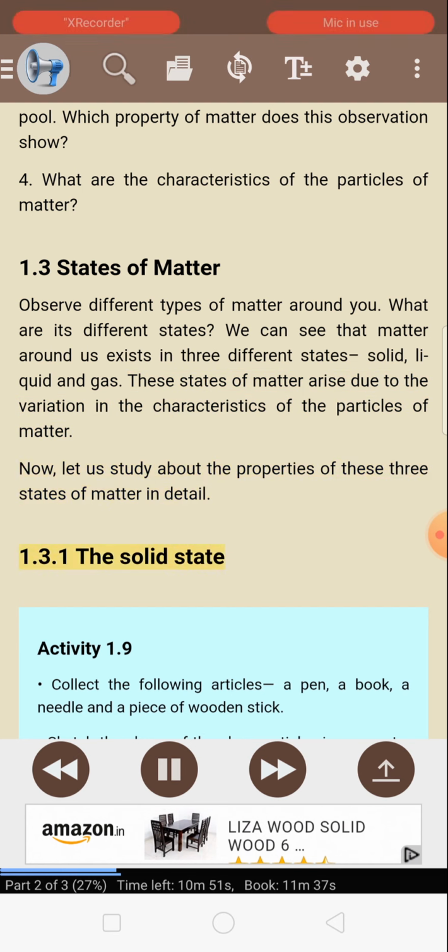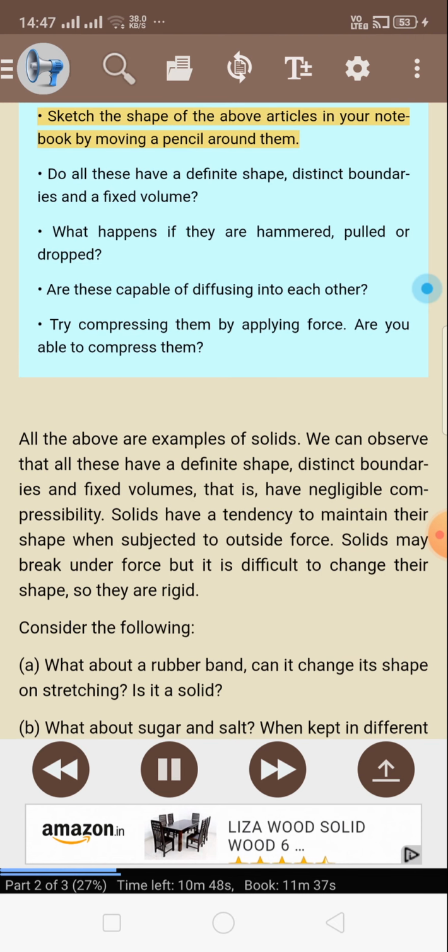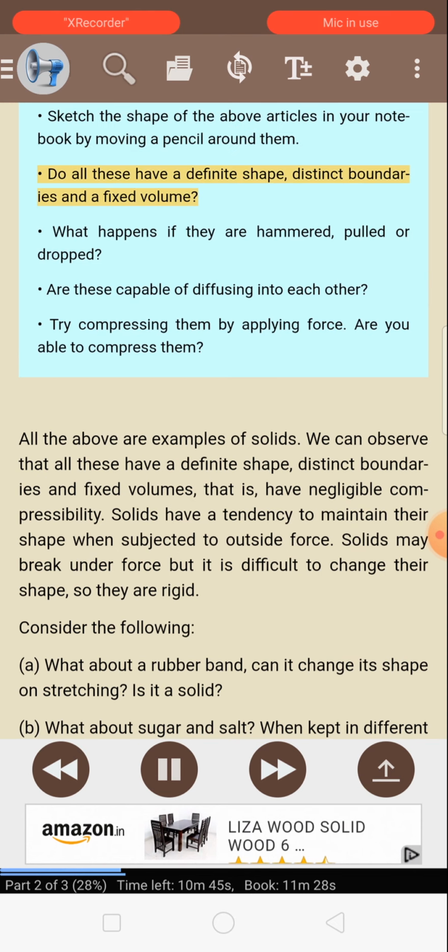1.3.1 The solid state. Activity 1.9. Collect the following articles: a pen, a book, a needle, and a piece of wooden stick. Sketch the shape of the above articles in your notebook by moving a pencil around them. Do all these have a definite shape, distinct boundaries, and a fixed volume?